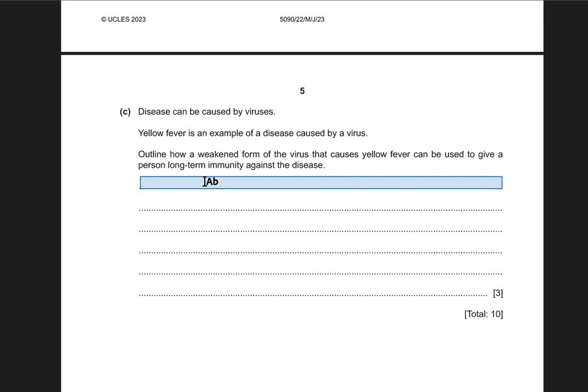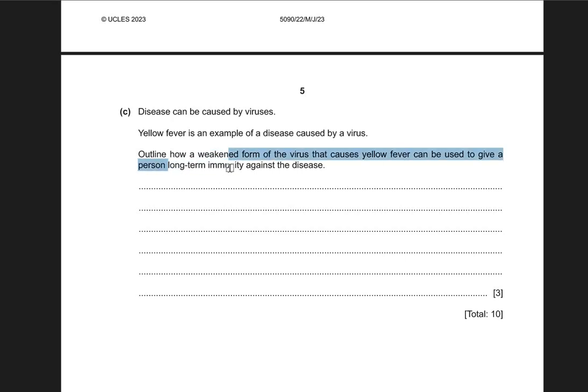A vaccine contains the weakened form of antigens or weakened form of bacteria or pathogens. Basically, vaccines contain a weakened form of pathogens that are ingested or injected into the human body. So their antigens or the dead viruses are recognized as foreign bodies by the lymphocytes of our body, which synthesizes antibodies and memory cells, and this gives us long-term immunity. Okay, so always remember that long-term immunity is provided by memory cells.